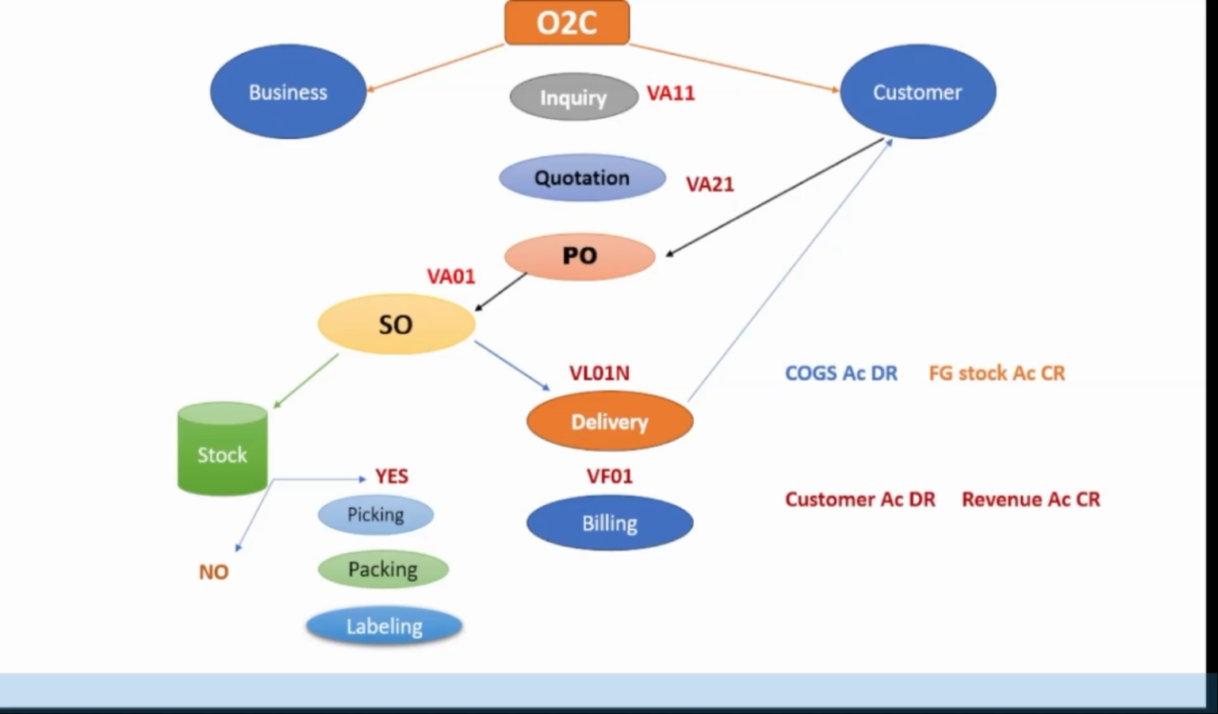After the billing, the payment will be initiated by the customer, and once the payment is done, it is posted by the finance team through transaction code F-28 incoming payment, or you can use automatic payment posting through F110. And here the accounting entry will be: bank account debited and customer account credited. So let's log into the system and run the O2C cycle.